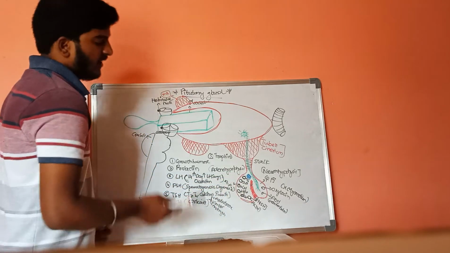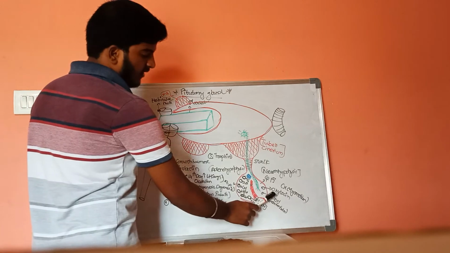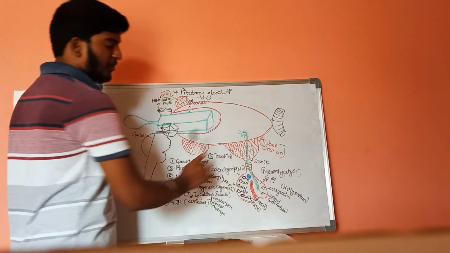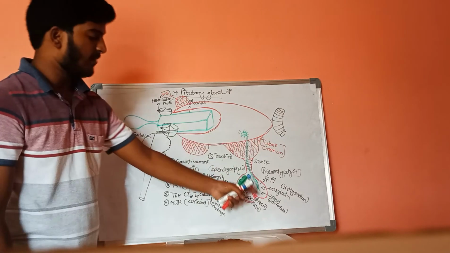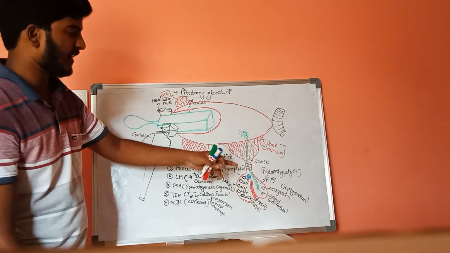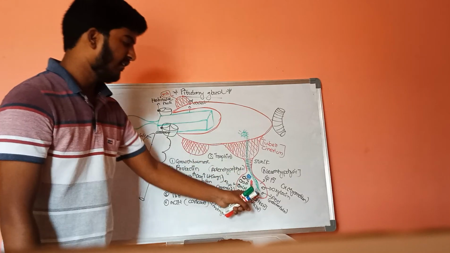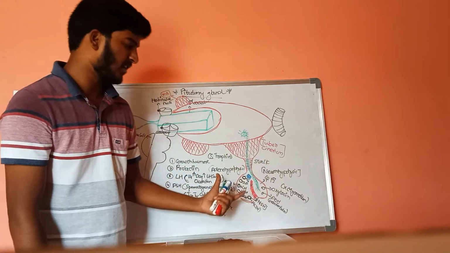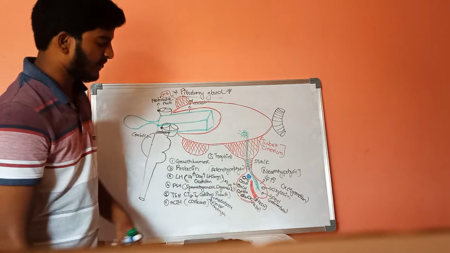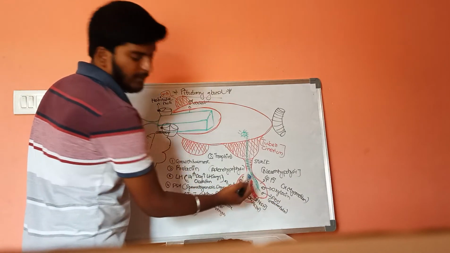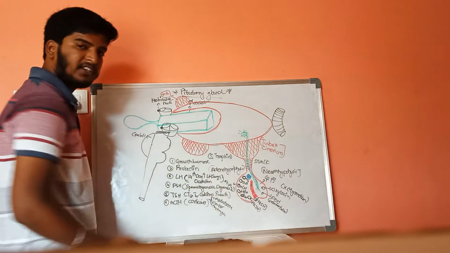Whereas oxytocin and ADH are produced in the hypothalamus, and they travel through the axons and reach the posterior pituitary gland. Now the size of the posterior pituitary gland is smaller than that of the anterior pituitary gland.